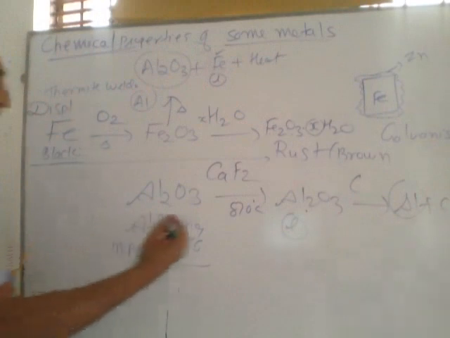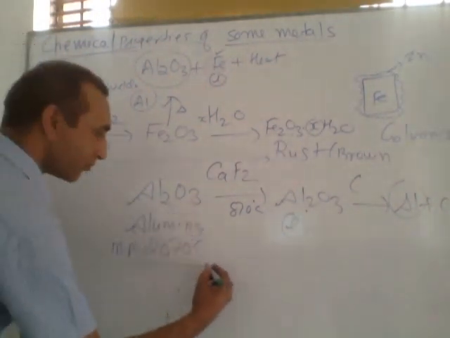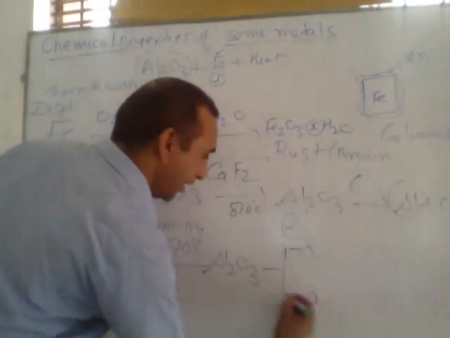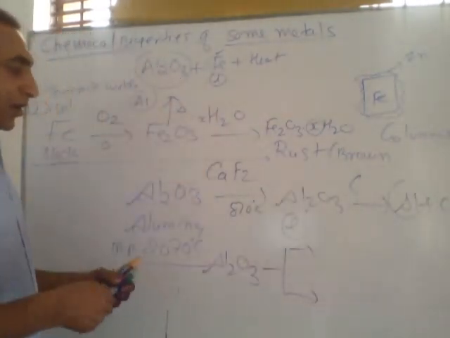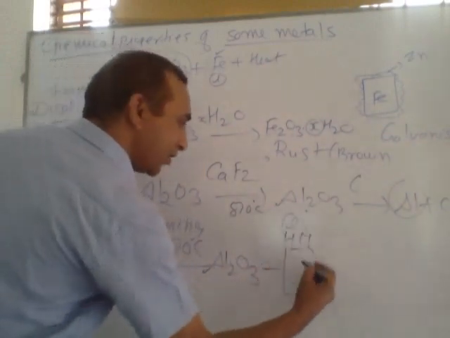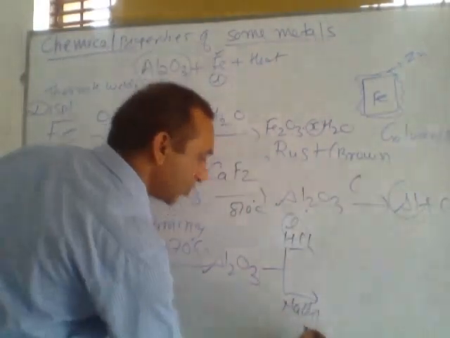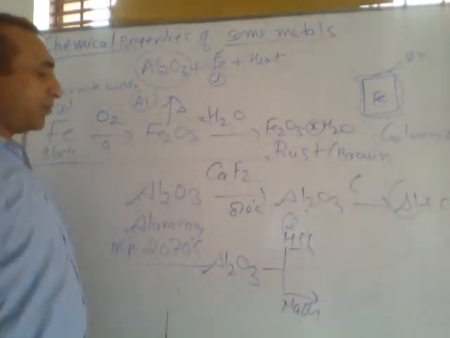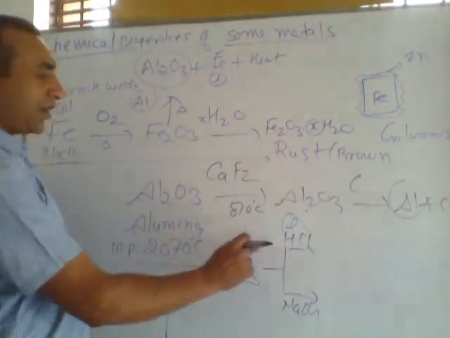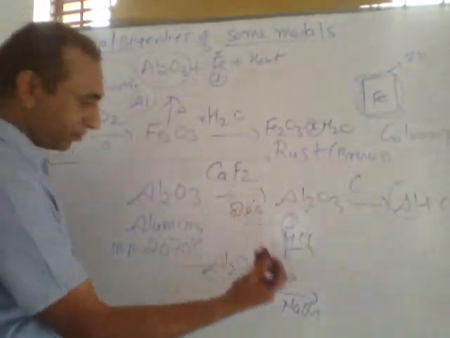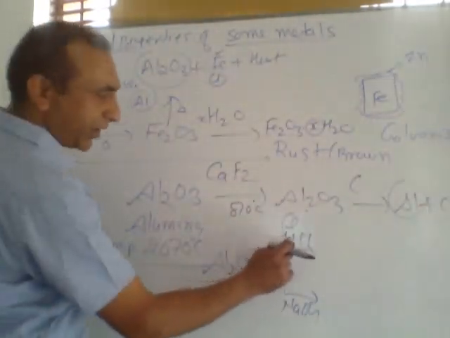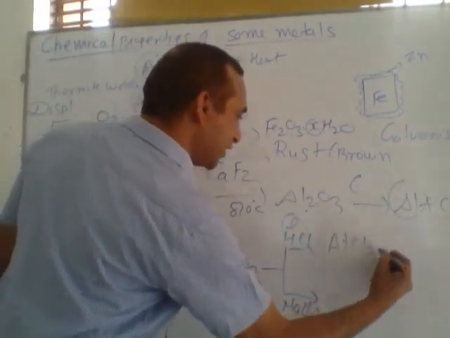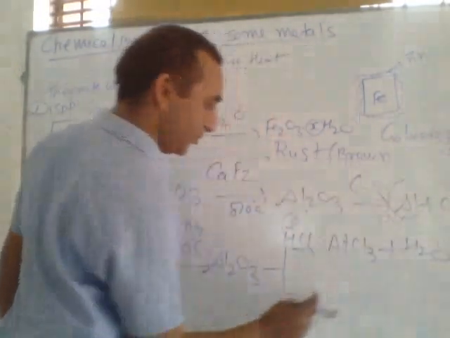Aluminium oxide Al2O3 is called alumina. Its behavior is that aluminium oxide can react with acid, also react with base. So aluminium oxide is an amphoteric oxide. Amphoteric oxide means oxide of a metal which can react with both acid as well as with base. Aluminium oxide reacts with acid to form AlCl3 along with water molecule.